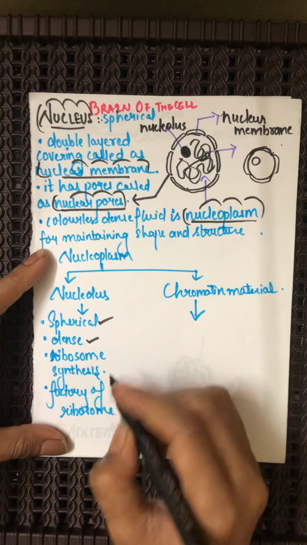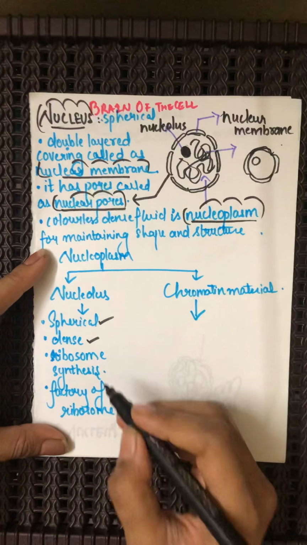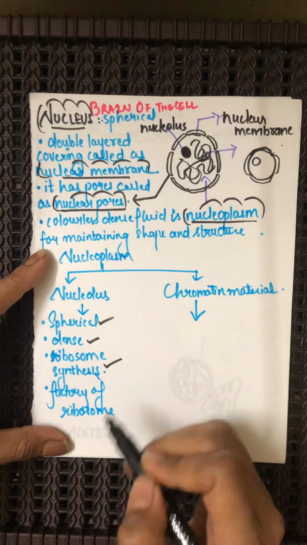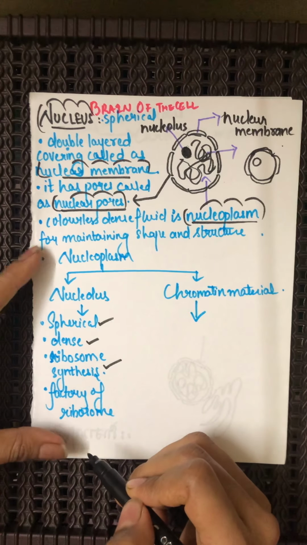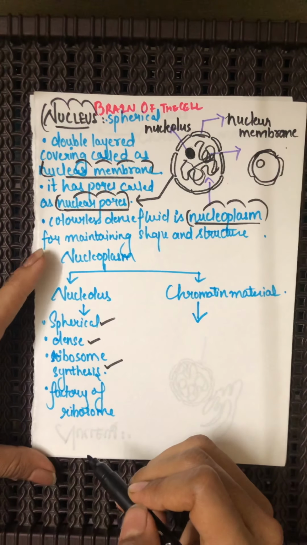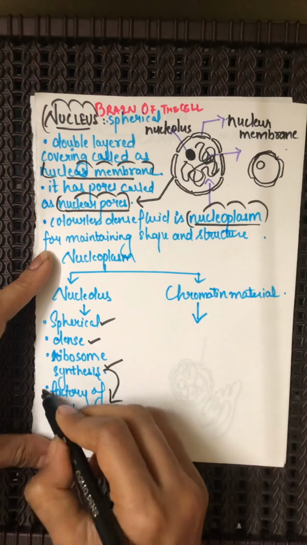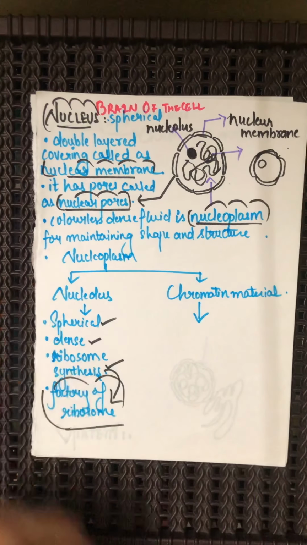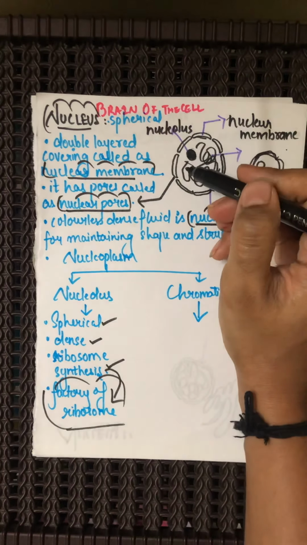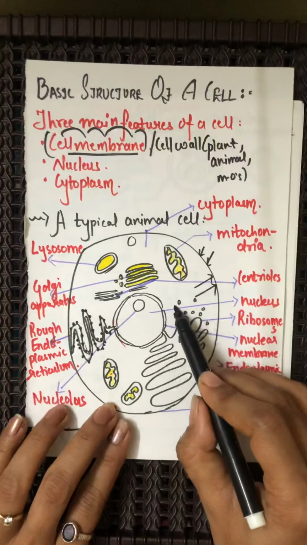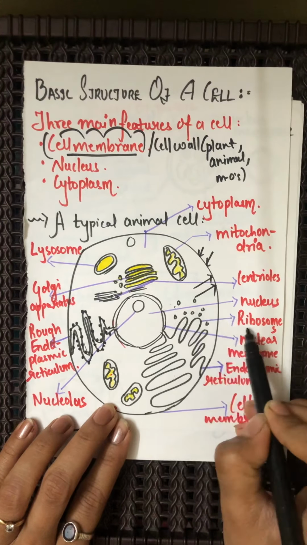Now, what is its function? The nucleolus has the function of synthesis of ribosomes. It synthesizes ribosomes, and therefore it is also termed the factory of ribosomes. So from here are synthesized, as we have already studied, the organelle of the cell, that is, the ribosome.